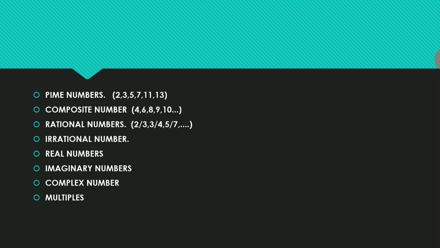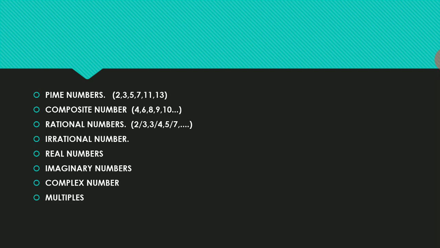Like 2, we can divide with the 1, 3 also we can divide with 1, 5 also we can divide with 1. But as well as that, 2 we can divide only with 2. 3 we can divide with the 3 only. 5 we can divide with 5 only. We cannot divide with any other kind of numbers. That kind of numbers we can call as prime numbers. These are the numbers we can divide only by 1 or by the number itself. That is the concept explained in the prime number, only the 2 factors.